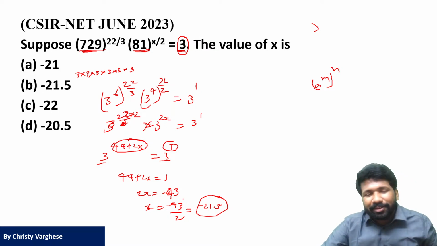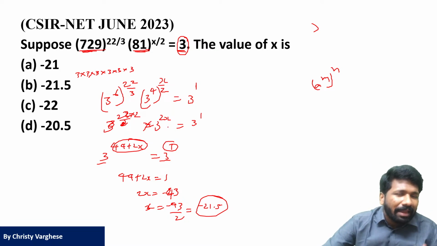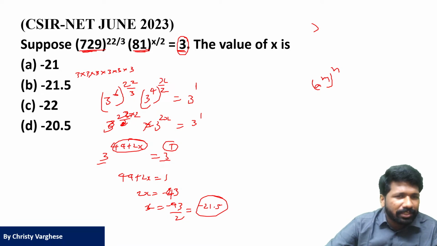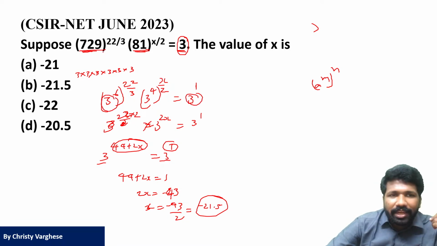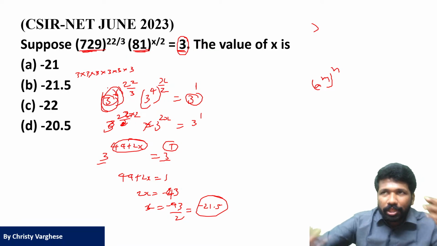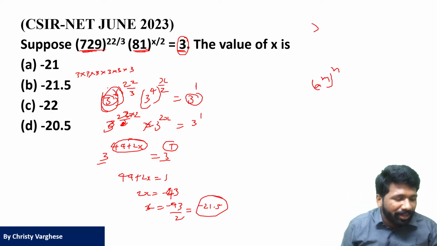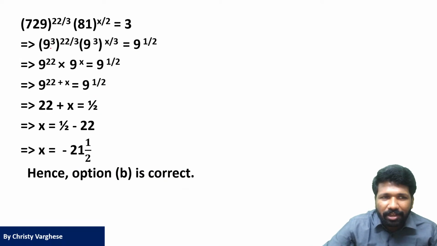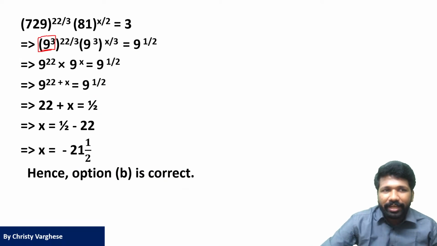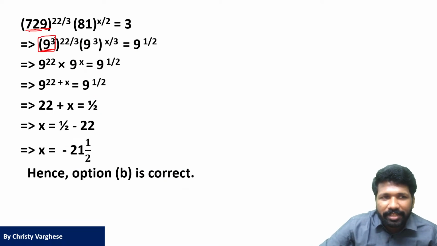That is up to you whether you are able to imagine it. But if that imagination is not that clear, what I will suggest is, instead of making everything in 3's, try to make everything in 9's. Then you don't have to think 3 into 3, how many 3's are 729. You can just say 9 into 9 into 9 is 729. So write 729 as 9 cube.